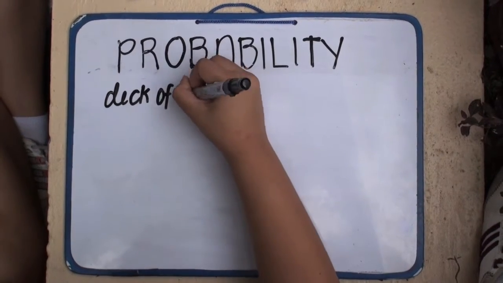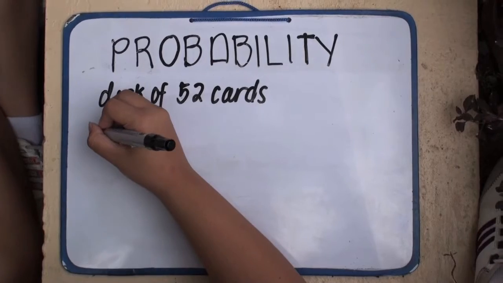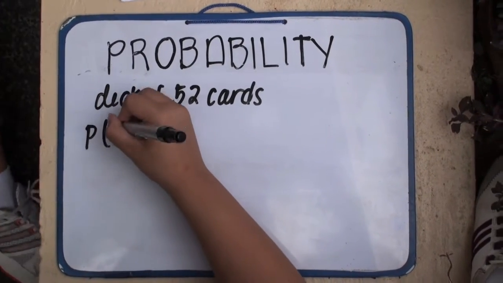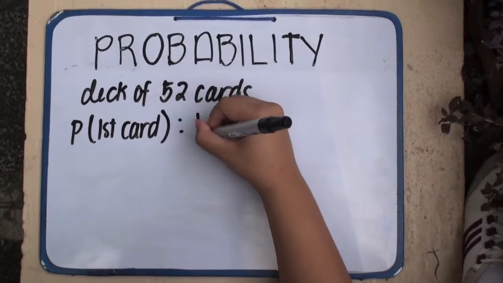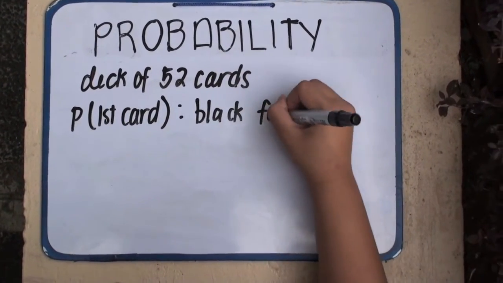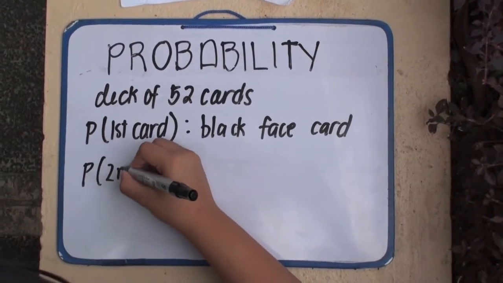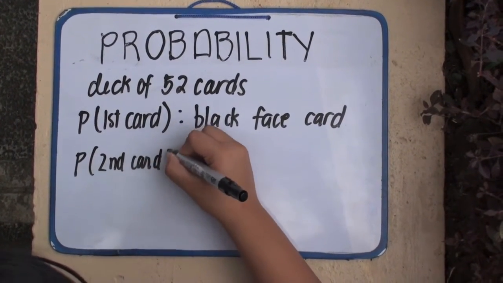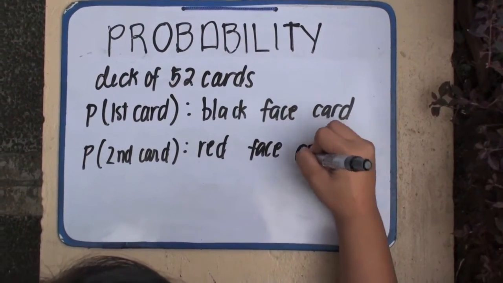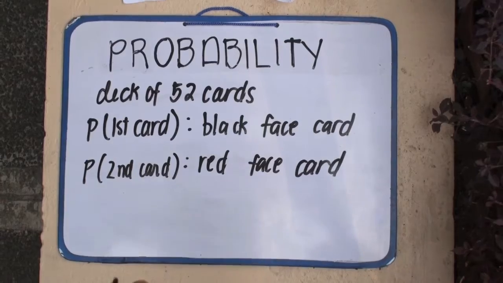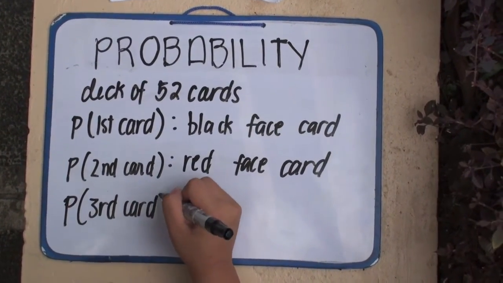First problem. Say we have a regular deck of 52 cards. Let's now discuss the probability to get the second card, given that the first card I get is a black face card. There are 6 red face cards in a deck. The second card I get is a red face card, in a deck of now 51 cards, because we already took 1 card, so the probability is 6 over 51. And the third card I get is any face card.